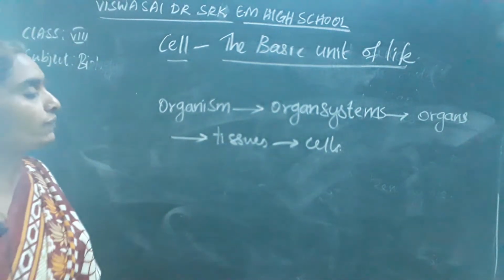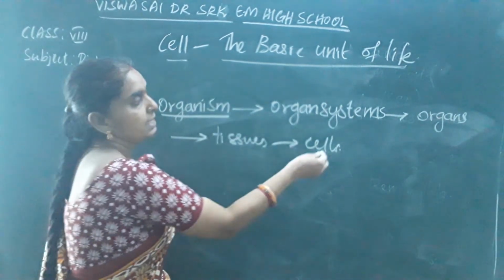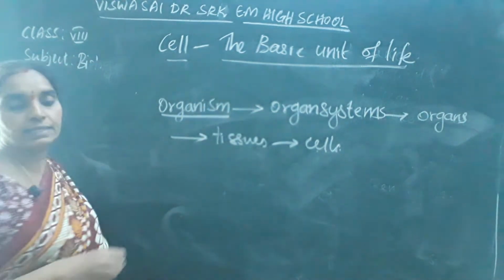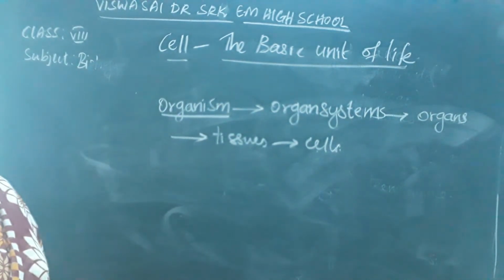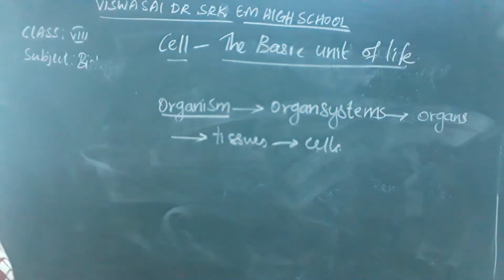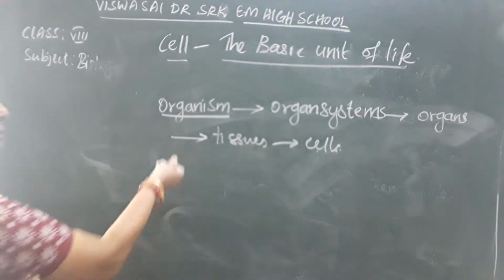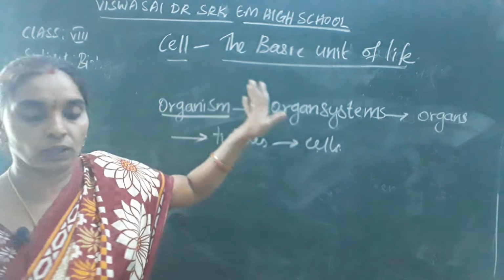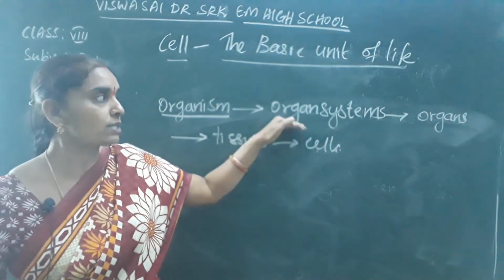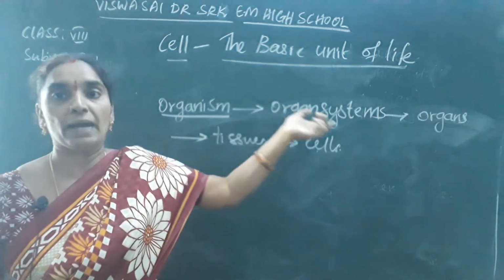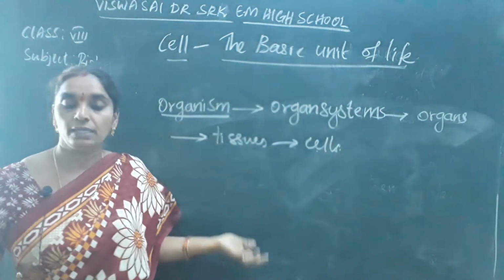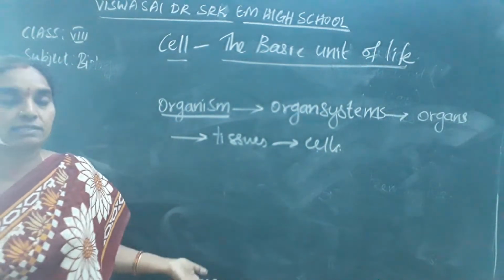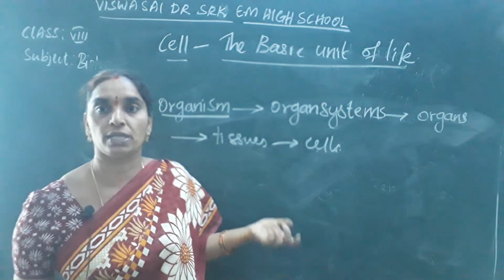Okay, children? So from this you can understand that cells are the basic structural and functional unit of life. So what are the basic functions of the organism? Basic functions of the organism are the functions that are performed by the organ systems like digestion, ingestion, excretion, respiration, reproduction, egestion.